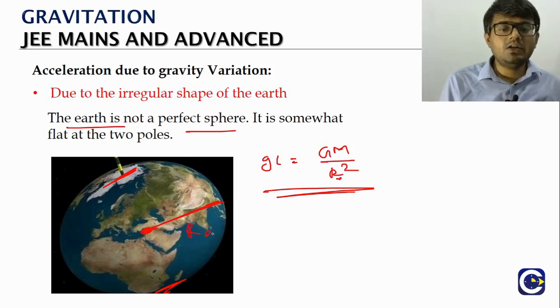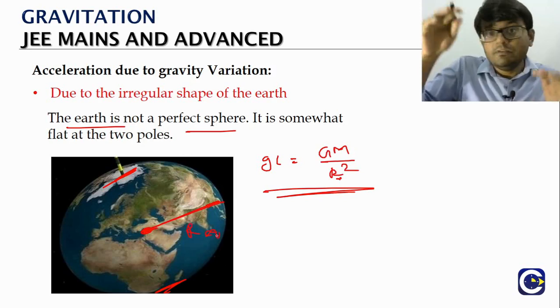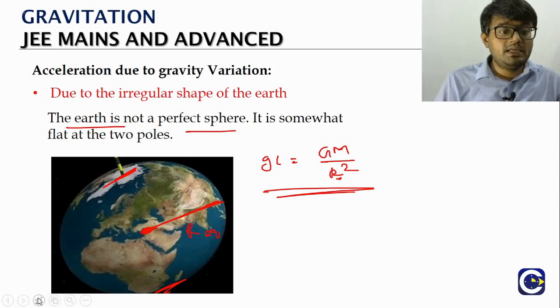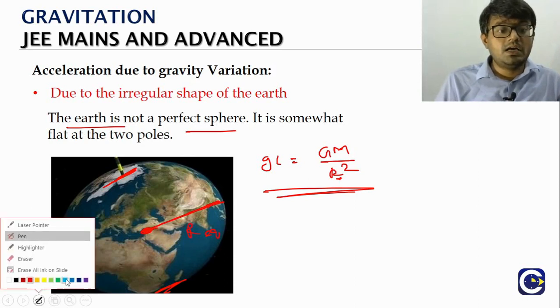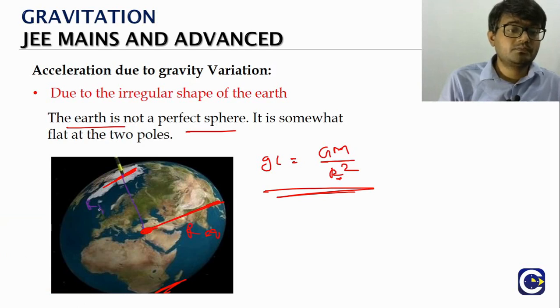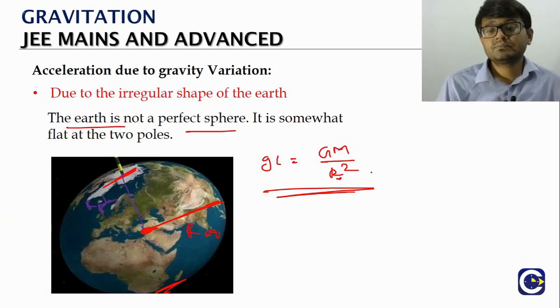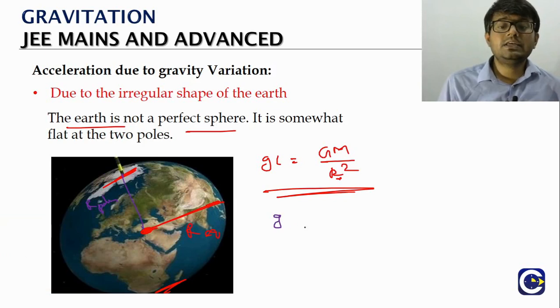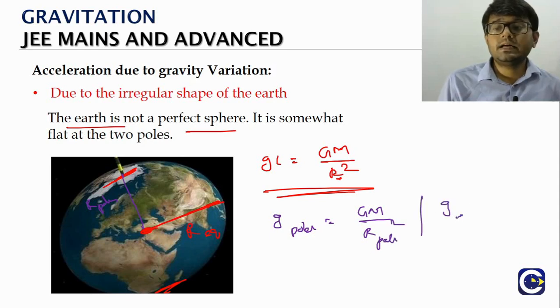So the r value on the equator side will be higher, whereas towards the poles it will be lesser. So g at poles is GM by R poles square. g at equator is GM by R at the equator square.